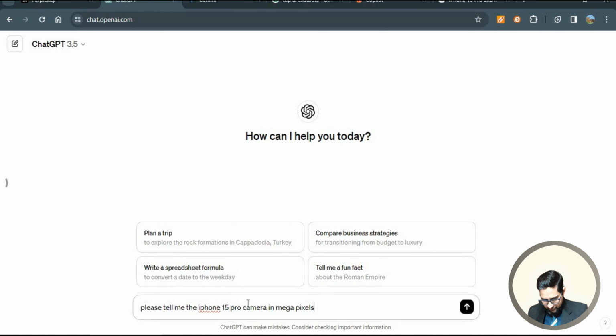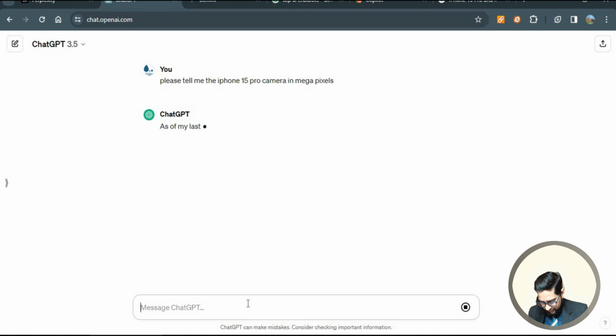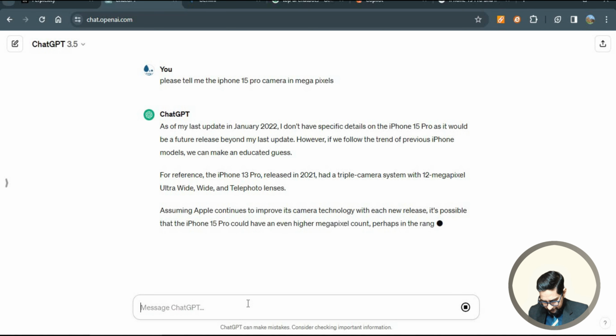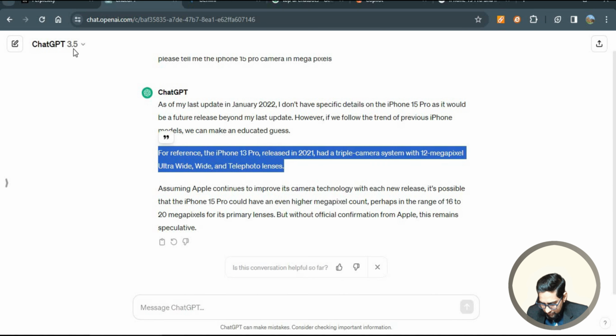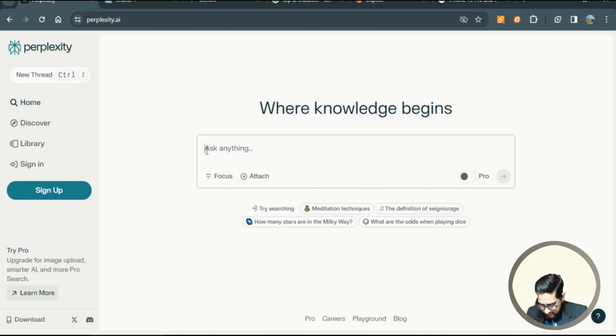Now is the time for ChatGPT to answer this. Alright. So the ChatGPT free version gives the same old excuse that its last update was Jan 2022. So basically it is also disqualified. And the next one is Perplexity.